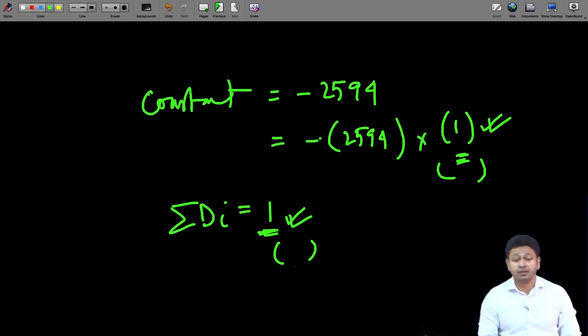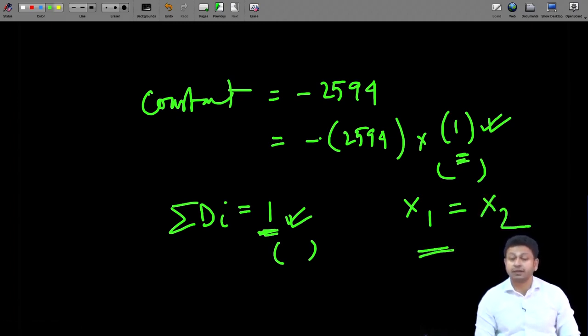Say x1 is equal to x2. My program will say that these variables are perfectly collinear, so I can explain one variable with respect to the other without any deviation.